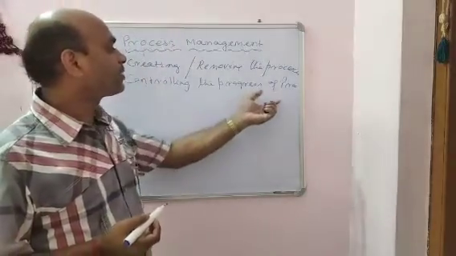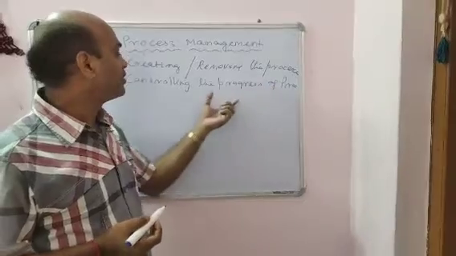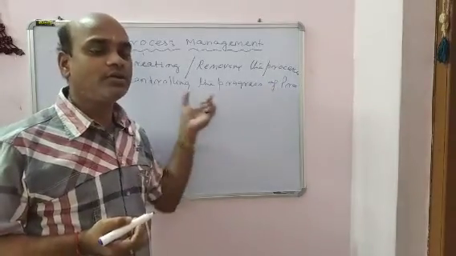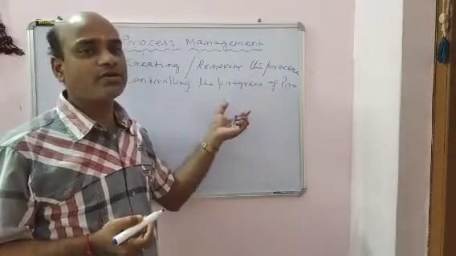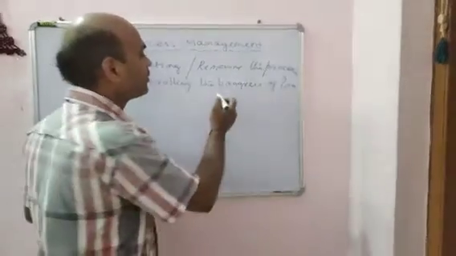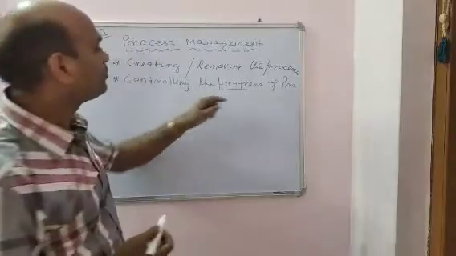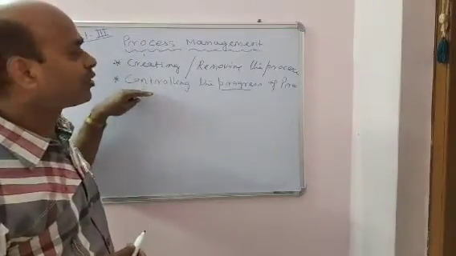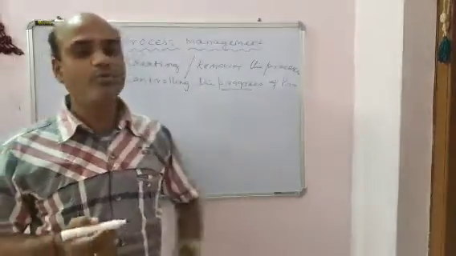Whenever a process executes, what is the progress, how is it executing the instructions of the program? That program progress, it will control. It controls the progress of the process.